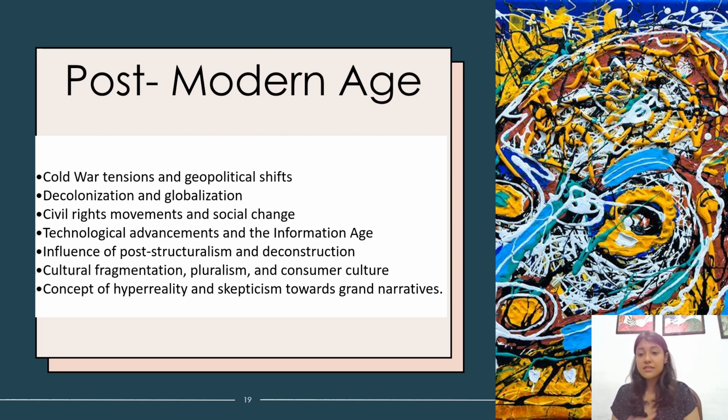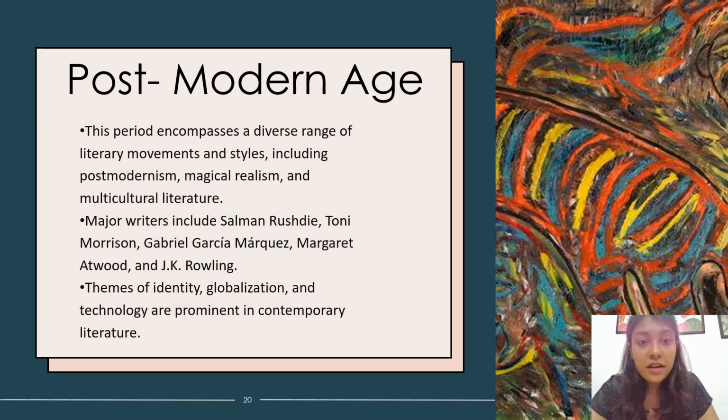Grand narratives subsided at this age, and we started believing in more of the common, everyday stuff. One of the great examples is Mrs. Dalloway, because we are more focused on what is happening in everyday life. We started from an age where tales of bravery were so important and common, but now we were more focused on the everyday life and what was happening in an individual's life. These are the characteristics of the postmodern age.